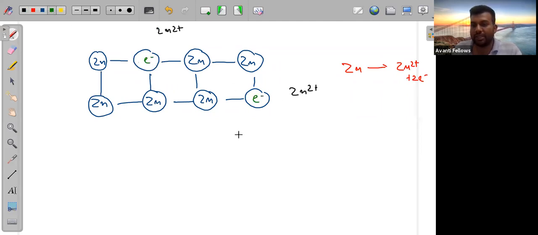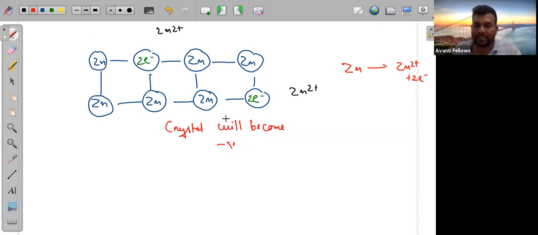When these electrons are staying in that place, the crystal will become negatively charged.